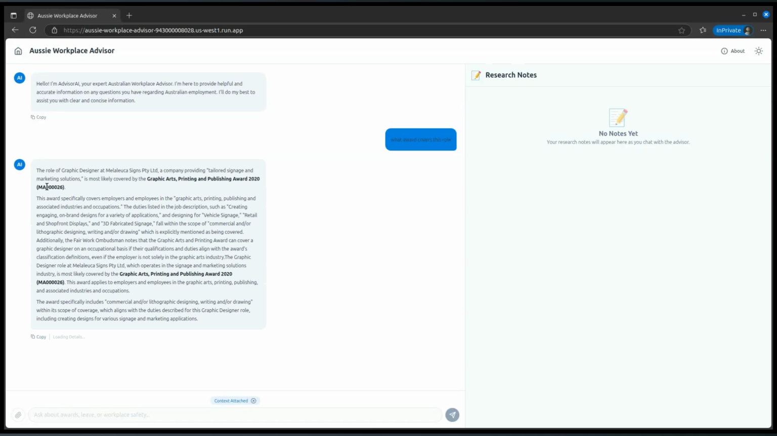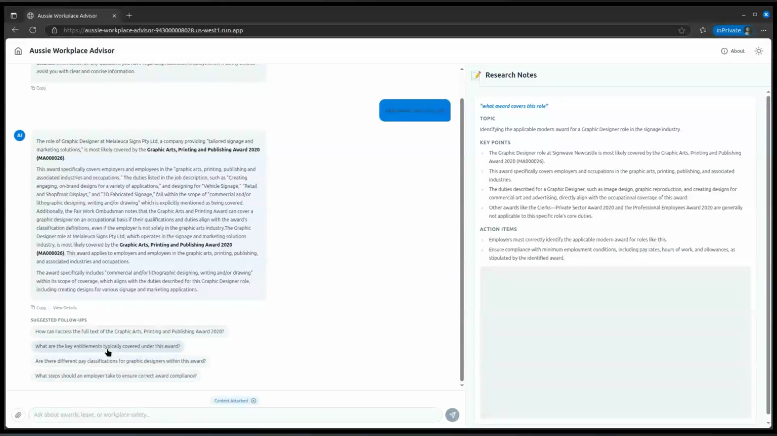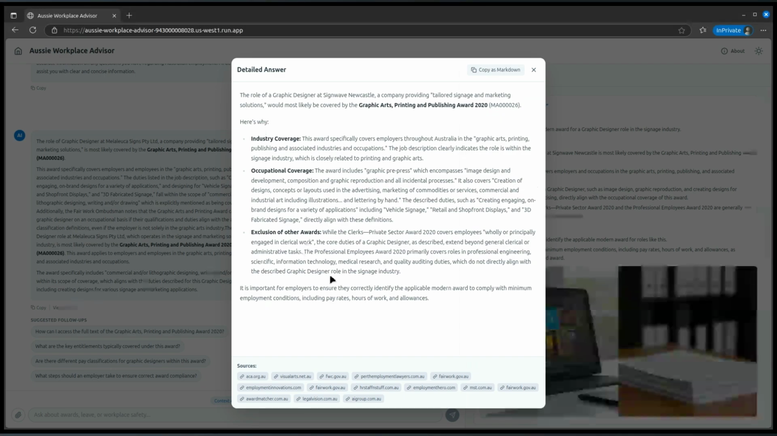Okay, so it said, this is part of the Graphic Design and Printing Award. So this is the short answer. And what's happening in the background now is there's a subsequent workflow step that is going to give us a more comprehensive answer. So you can see it's just subtle here, but it says loading details. And so it's writing a more comprehensive answer to the question, because in a chatbot, you don't want a massive answer all the time. That's unhelpful. But what you do want is a way of getting to a more detailed answer if that's possible.